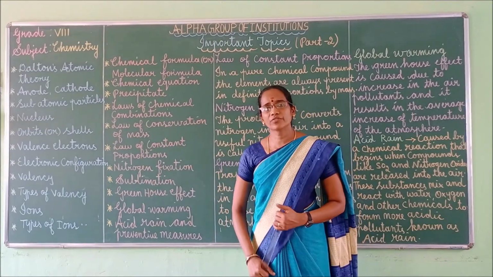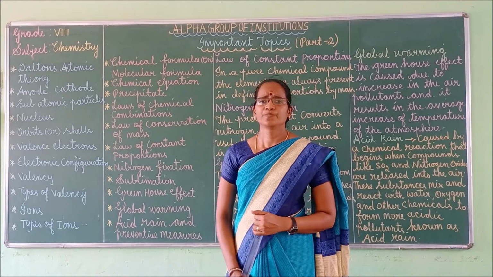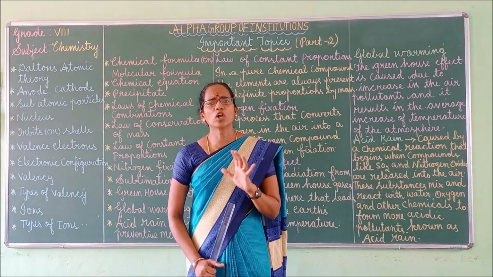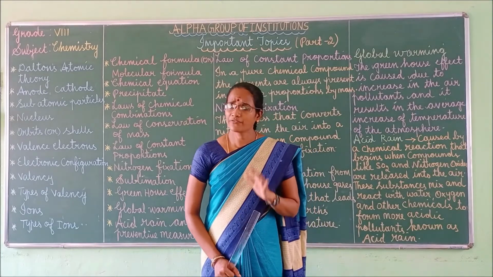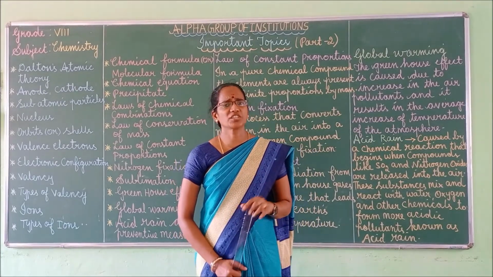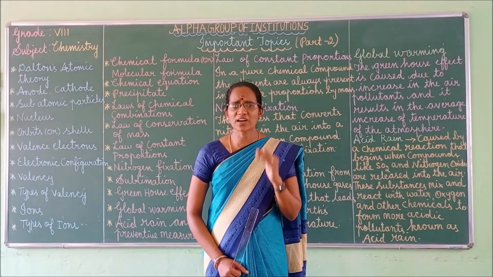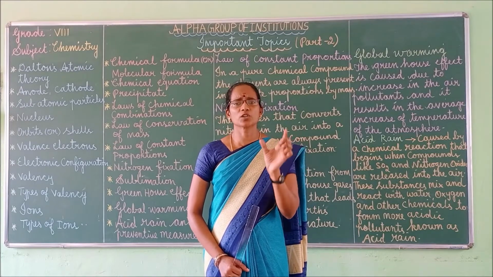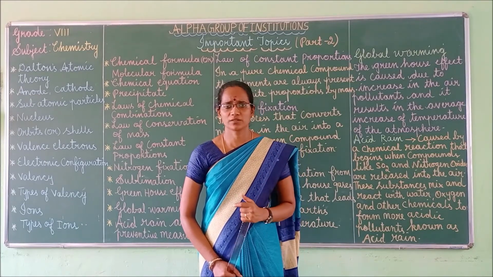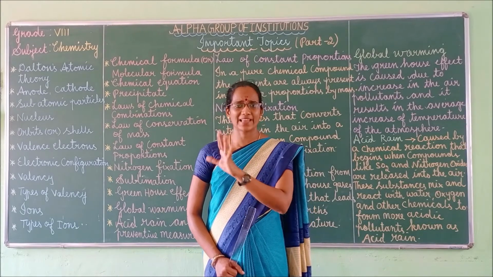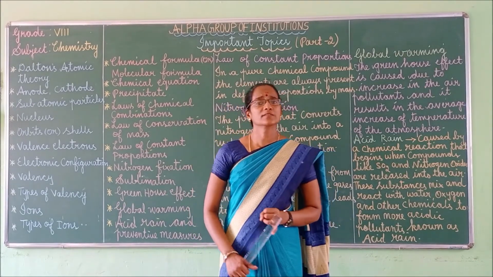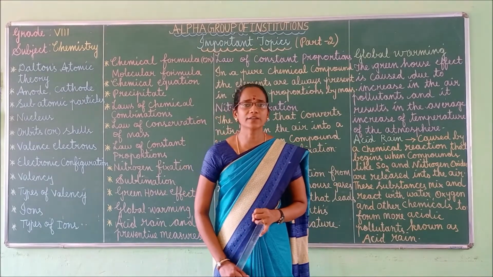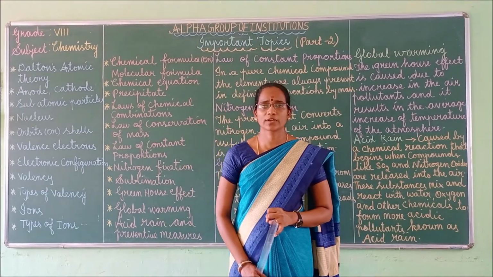Right. So next one is laws of chemical combinations. There are 5 laws of chemical combination, and these laws govern the chemical combination of elements. What are the 5 laws? One is law of conservation of mass.